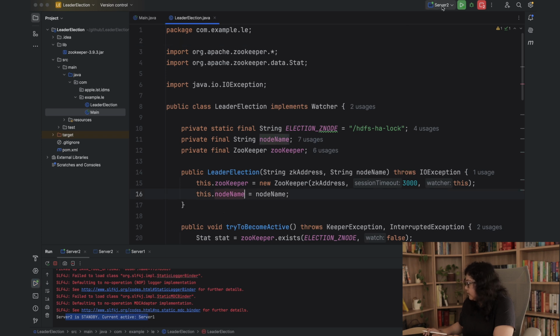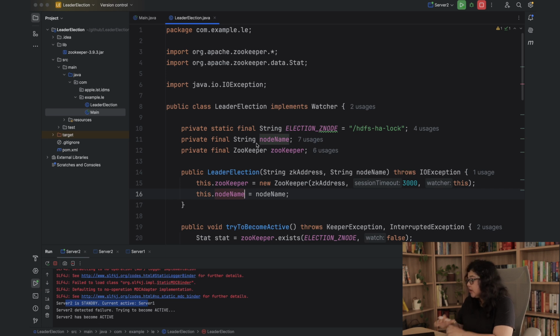Now let's say server 1 gets disconnected. Then what happens? Then server 2 detected failure, tried to become active, and server 2 has become active. Here we can see when the active node gets disconnected or it crashes, the standby node becomes the active leader without human intervention. It is happening automatically. Now let's see how it is happening automatically.